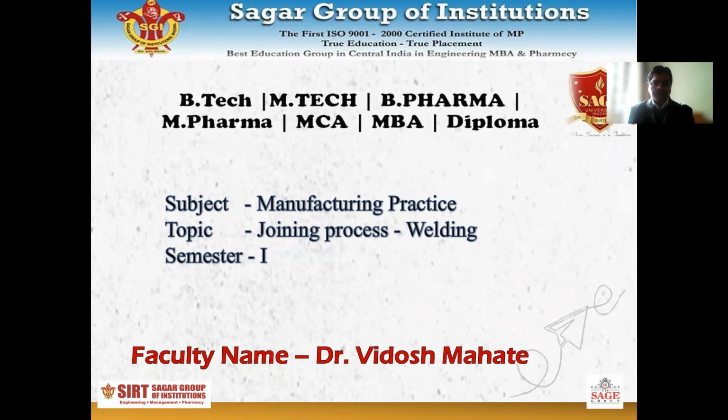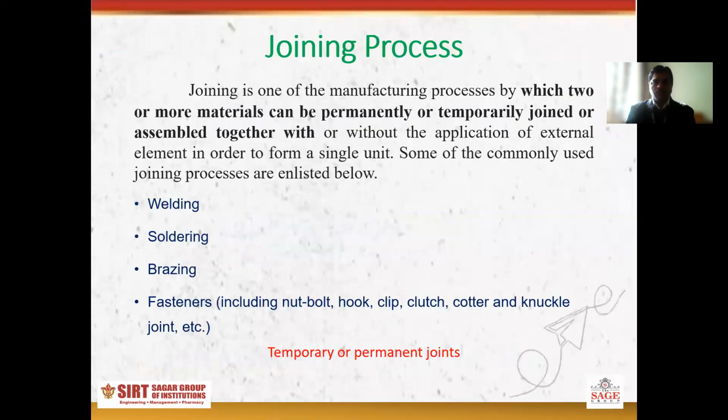Now we are today discussing the joining process, particularly the welding process. First of all, we discuss the joining process. Simply, joining is one of the manufacturing processes by which two or more materials can be temporarily or permanently joined together, with or without the application of an external element, in order to form a single unit. Some of the commonly used joining processes are enlisted here. That means the first one is welding, second is soldering, third is brazing, and the last one is the fastener.